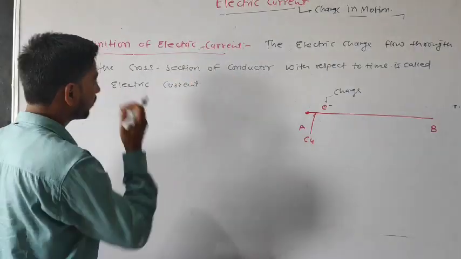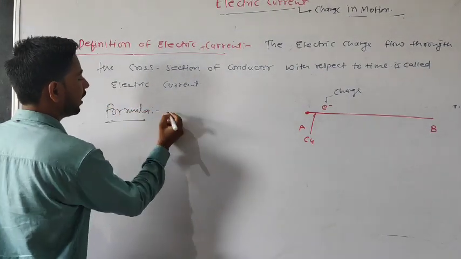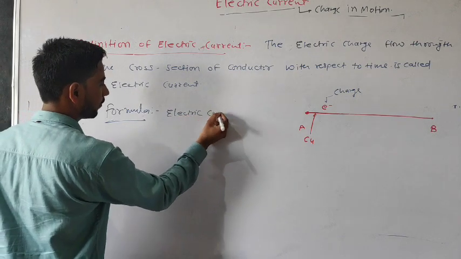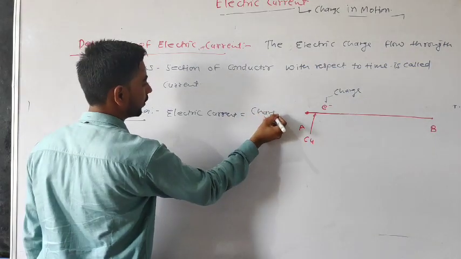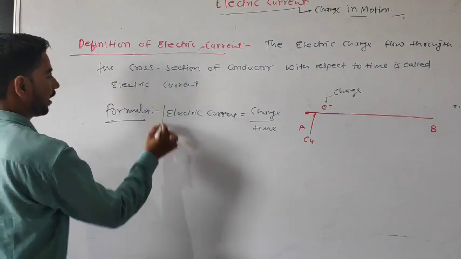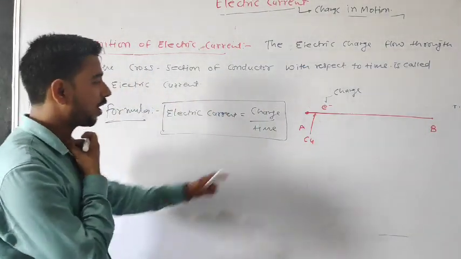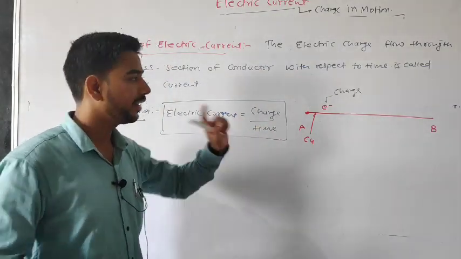And formula-wise, electric current is equal to what? Charge upon time. This is the formula of electric current. So flow of charge with respect to time generates electric current in any conductor.